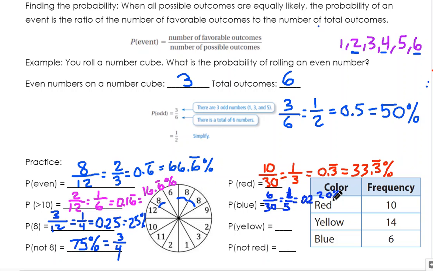And so my odds of getting a blue are smaller than my odds of getting a red. And that makes sense because look, there's less blues than there are reds, right? There's only 6 blues, 10 reds. So of course that makes sense. The odds of getting a blue are going to be lower.